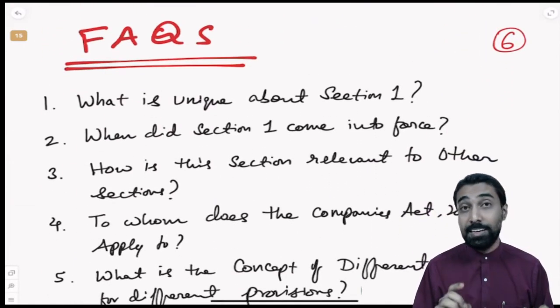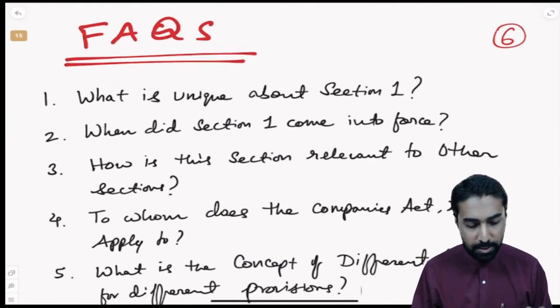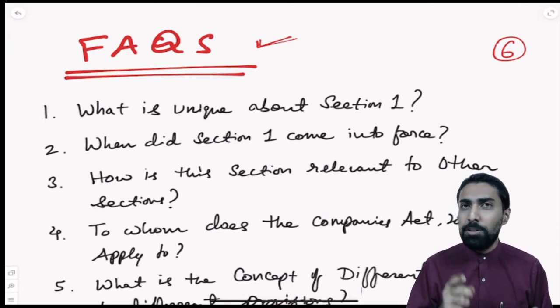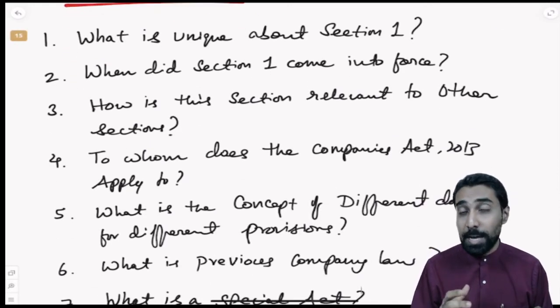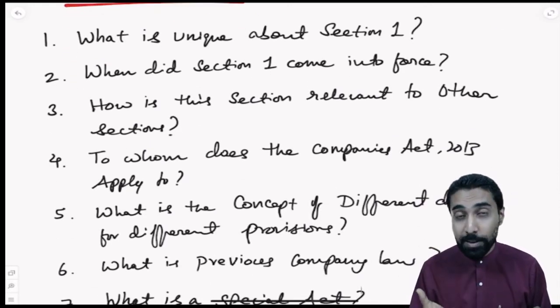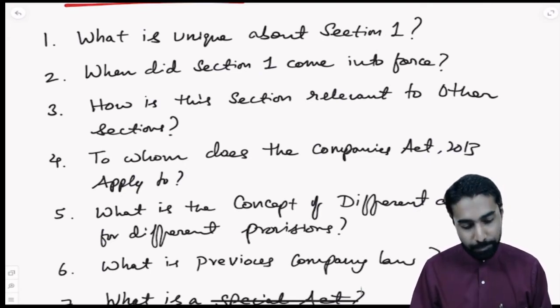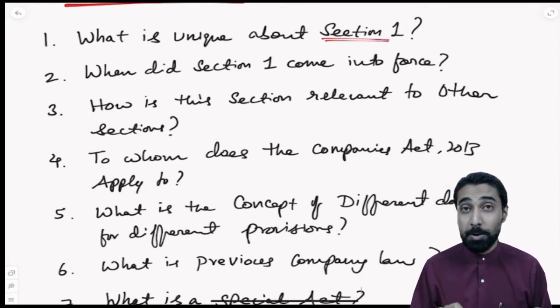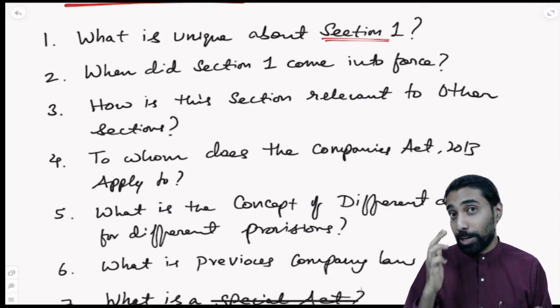Now you should think. See, it is not just that I'm going to teach and you should just be listening. You should think now. When you study this, think of the common FAQs. This is not exam questions, these are the FAQs about the concept. When you think like this, the concept becomes clear for you. So what are the things you should think of? I'm giving you examples. Please frame more questions of your own. That way the concept becomes clear. What is unique about section number 1? Just think about it. Different dates can be given for different provisions. That is one thing which I am telling you. You come up with your own.